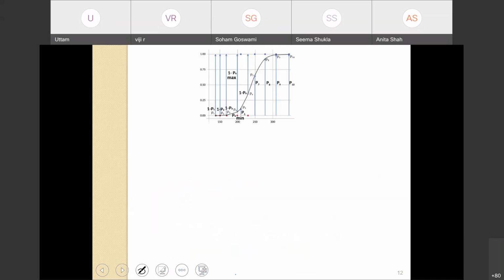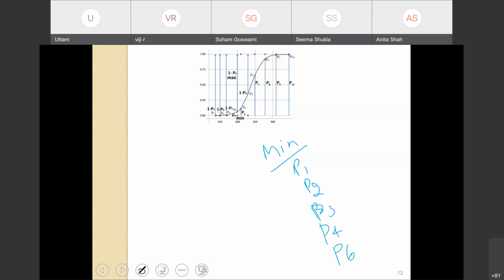Okay, so going back to the same example. We want to minimize P1, P2, P3, P4, and P6. These are the people who are non-diabetic.